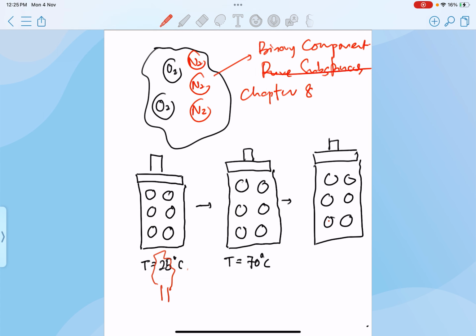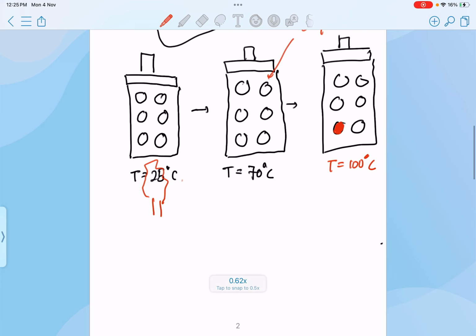So now I'm going to have, because this one is liquid water. Once I heat up until I reach a temperature of 100 degrees Celsius, the first molecule of liquid water is actually converted to vapor. So now I'm going to have this condition.